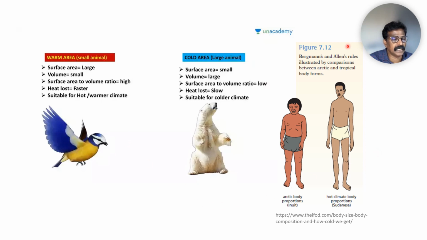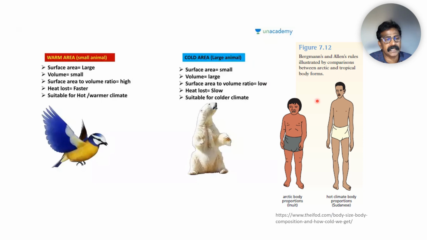That is the typical characteristic of warmer organisms. Whereas in colder areas, the surface area will be smaller but the volume is larger, and the surface area to volume ratio is low, and heat loss is slow. That type of organism adapts well to the colder climate.